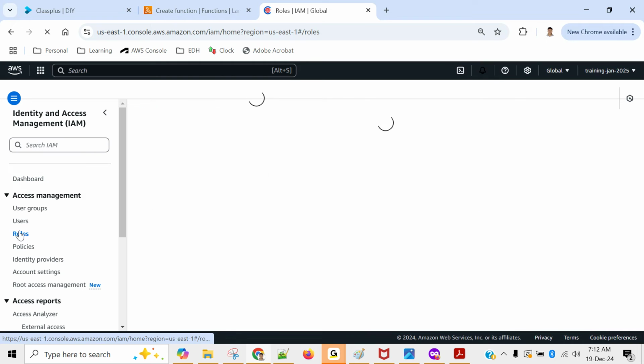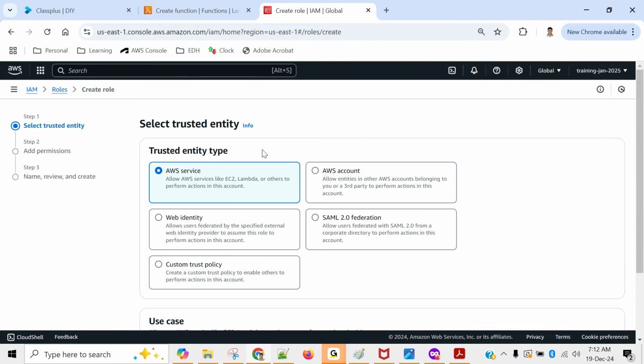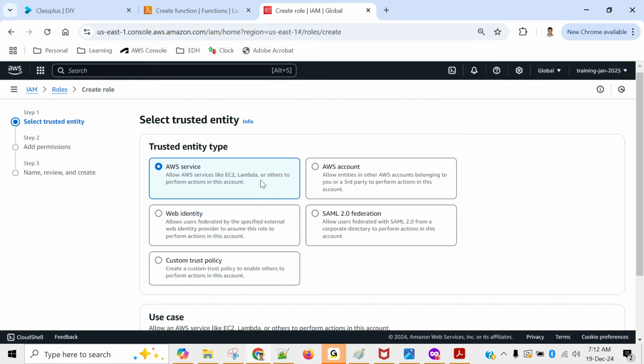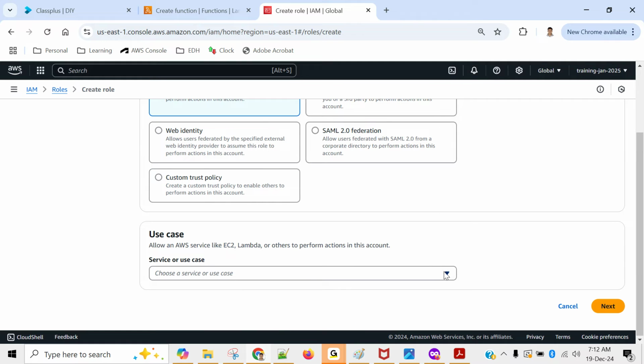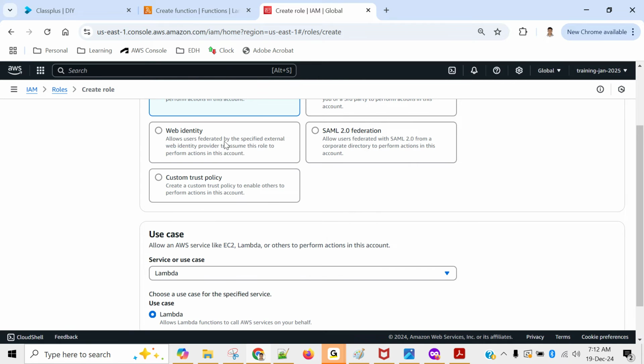Click on role. Click on create role, and we will create for AWS service. That time I created for EC2 instance. This time I'm creating for lambda. So you can see this lambda is there.